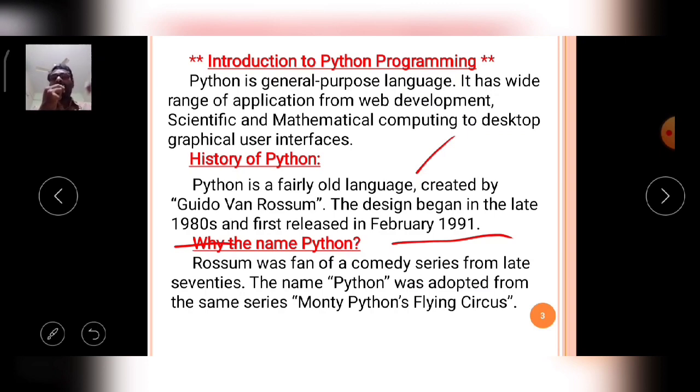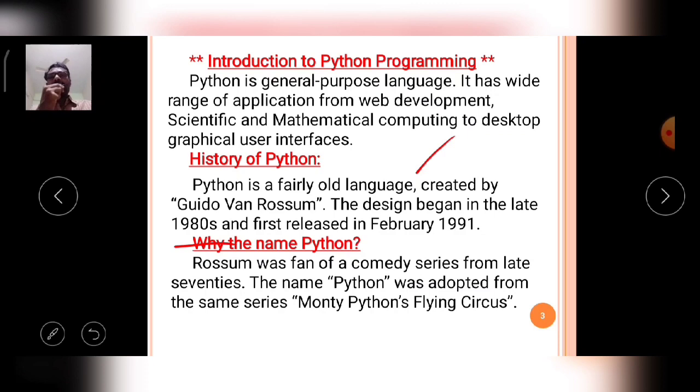Actually the Python 1.0 version was released in February 1991 by the scientist Guido van Rossum. Python is very old and very technical, and it contains many characteristics of the artificial intelligence based languages available in the market today.